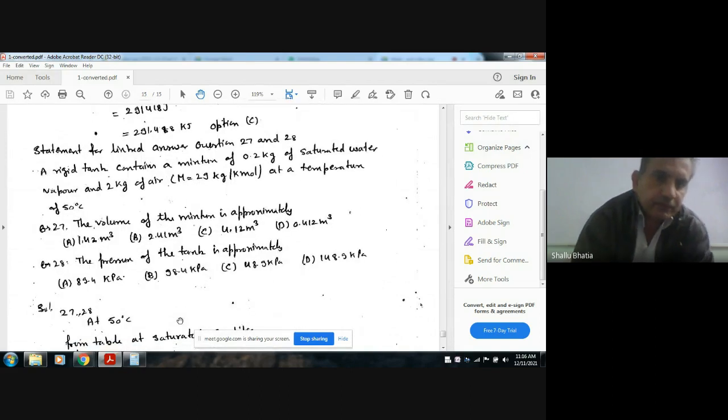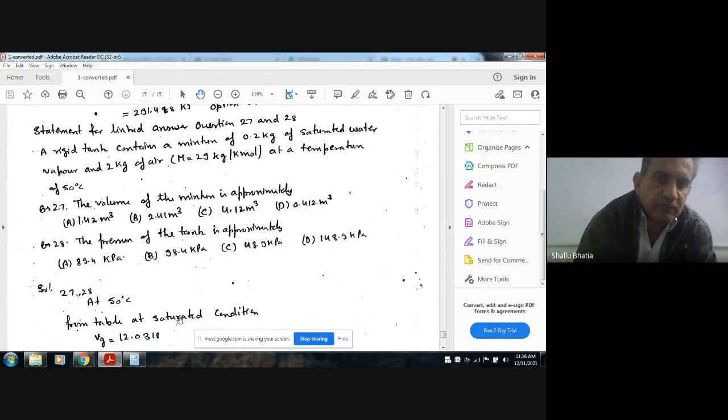Next, the statement for linked answer questions 27 and 28. A rigid tank contains a mixture of 0.2 kg of saturated water vapor and 2 kg of air, M is 29 kilogram per kilomole molecular weight, at a temperature of 50 degrees Celsius.